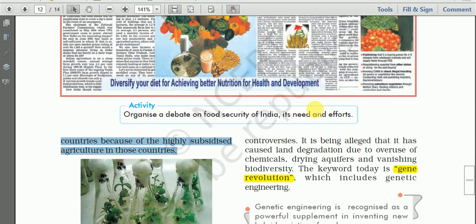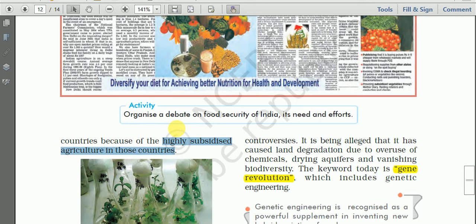Because of highly subsidized agriculture in those countries. So in those developed countries, agriculture is highly subsidized. That means farmers in those developed countries, say Western European countries and American countries, get partial financial support from the public funds, from the government.